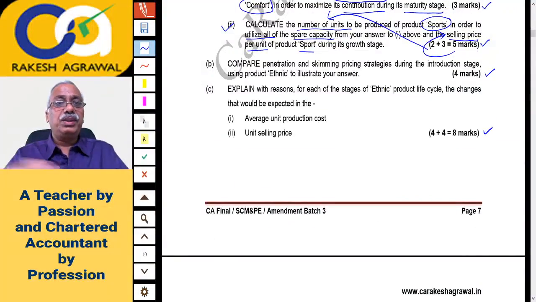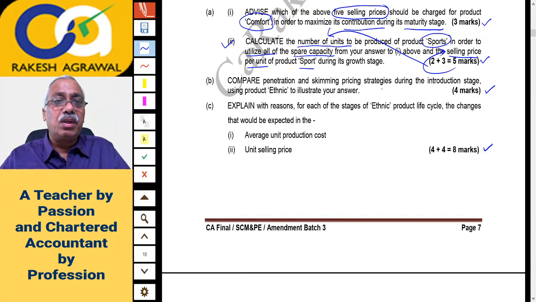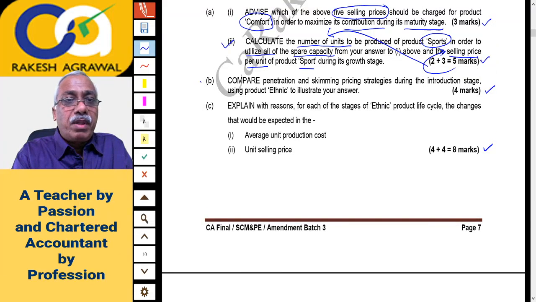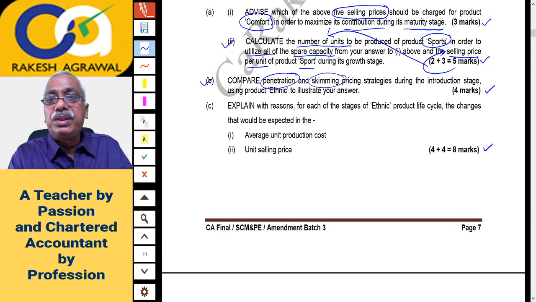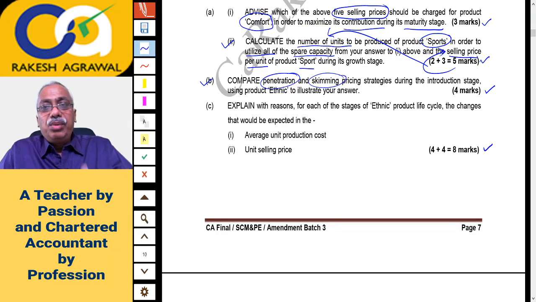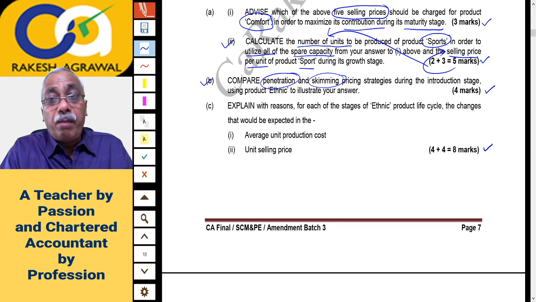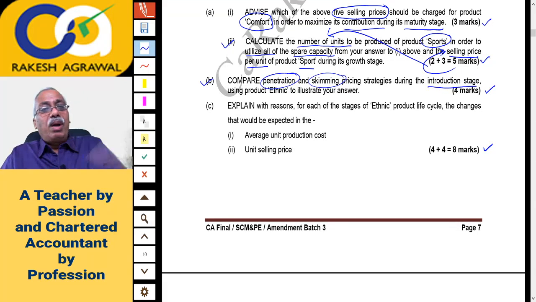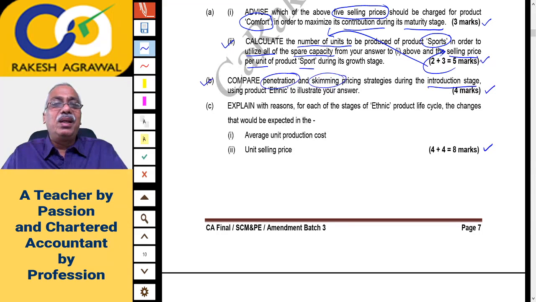Now what are the remaining questions? I think it seems to be theory questions now. Question B is: compare the penetration pricing and skimming pricing strategies during the introduction stage using the product Ethnic to illustrate your answer. Ethnic you are aware of. Ethnic is a new product about to be launched, so it will enter the introduction stage. And they are just telling you to compare the penetration and skimming pricing. Basically, you have to give the difference between penetration and skimming pricing.